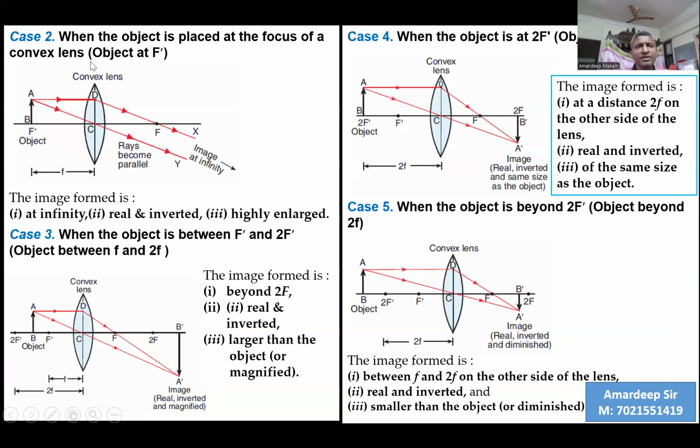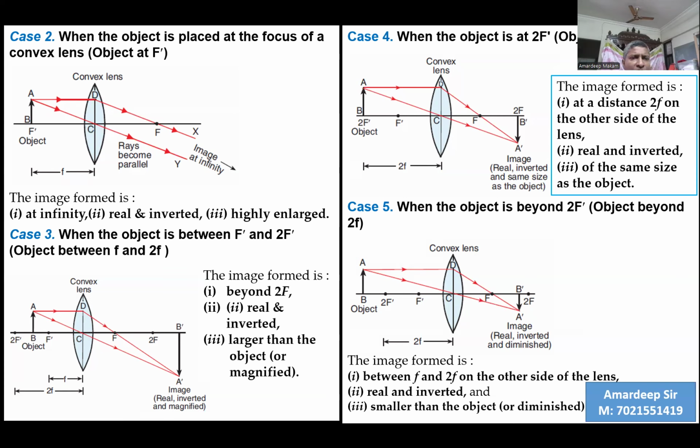The case when the object is kept at F itself, the focus on the left. So again, we take two rays. One is the parallel ray, another is the oblique ray passing through the center. We can say the parallel ray just passes through the focus after bending, and the oblique ray which passes through the optical center goes undeviated. In this case, we see that these two rays, DF and CY, are exactly parallel to each other. They never try to meet, or we say they will meet at infinity.